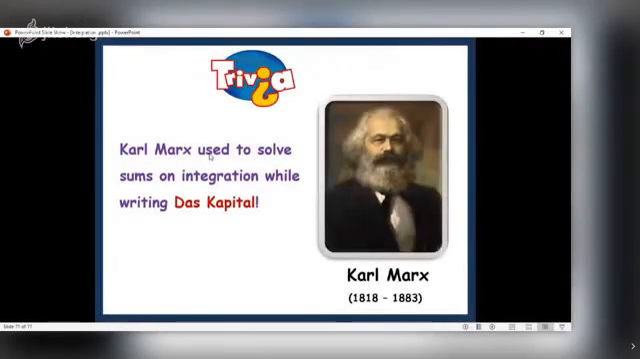Dear students, actually it is impossible to cover integration in such a small period of time, but I have tried my level best. Finally, on a lighter note, you must have heard about Karl Marx. He has written Das Kapital. So Karl Marx used to solve sums on integration while writing Das Kapital. I say that we are not Karl Marx, but we should solve integration at least to get marks.